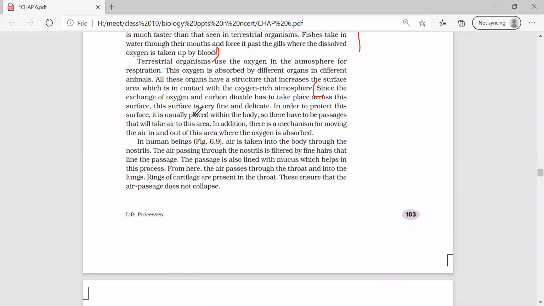The surface area should also be very fine and delicate, and in order to protect the surface it should be inside the body, so there should be passages to take the air to that area. There should be a mechanism where the exchange of gases takes place. This usually comes as a 3 marks answer. Please note down whatever I'm telling you all.